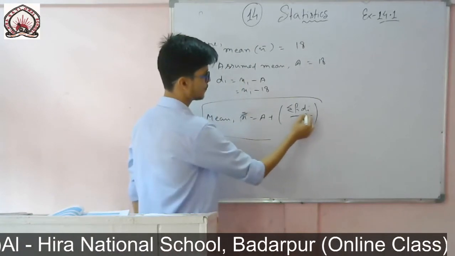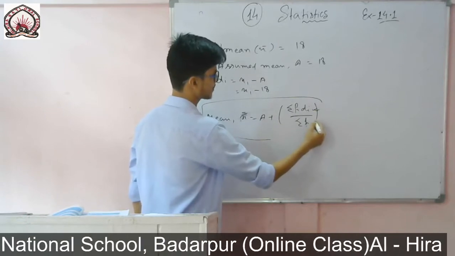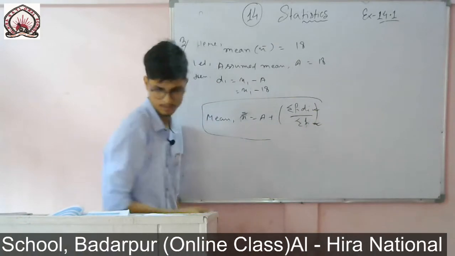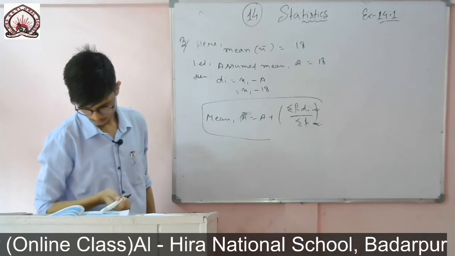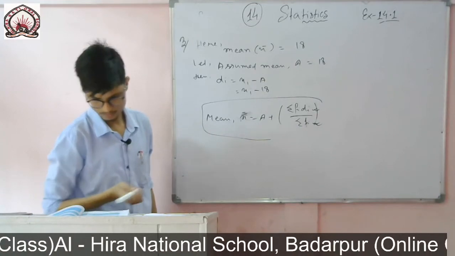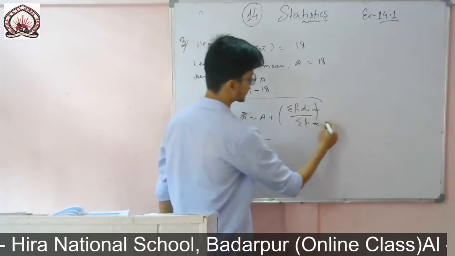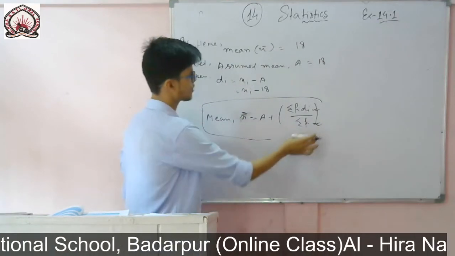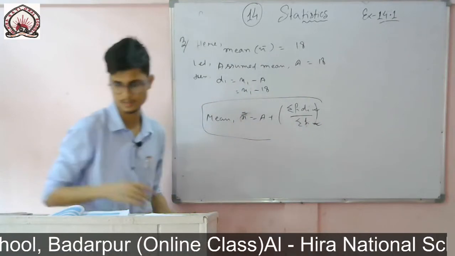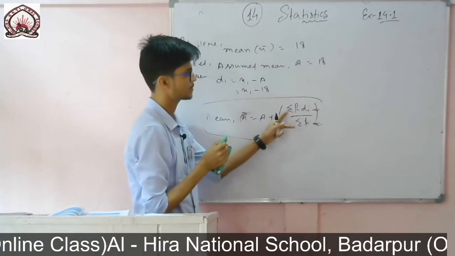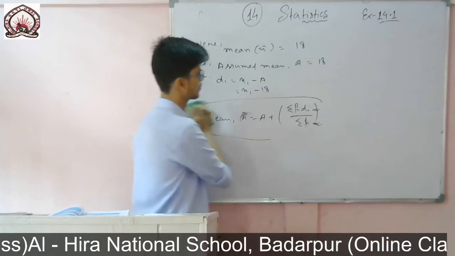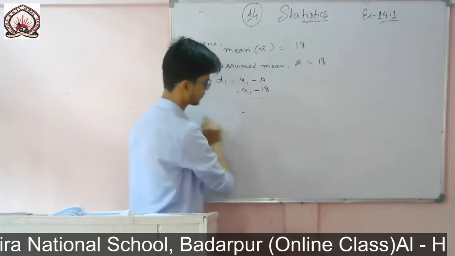First I will find fi di, then the sum of the frequencies. How many children are there? Sorry, f is there, which means we will not get it directly. With f I will get one value, then I will add them one by one and get the result. For this I need the summation of fi di and the summation of fi. So I will make the table and find them one by one.